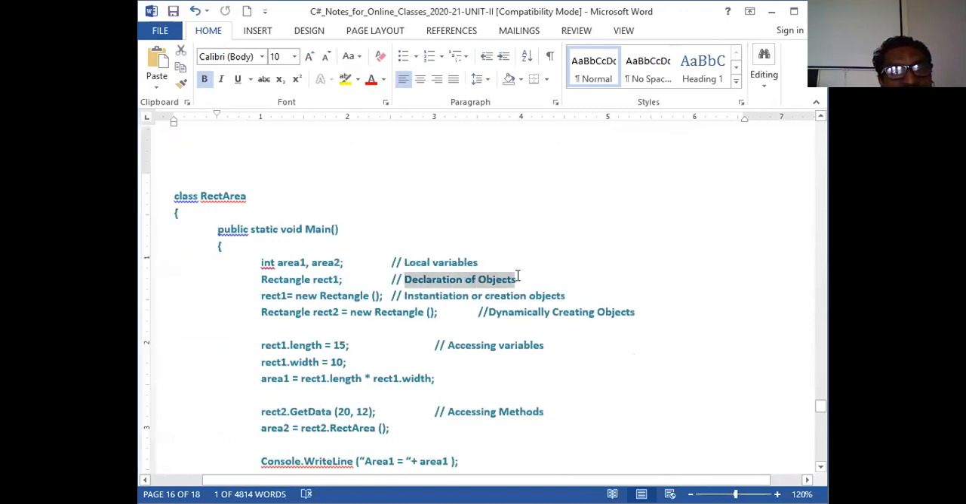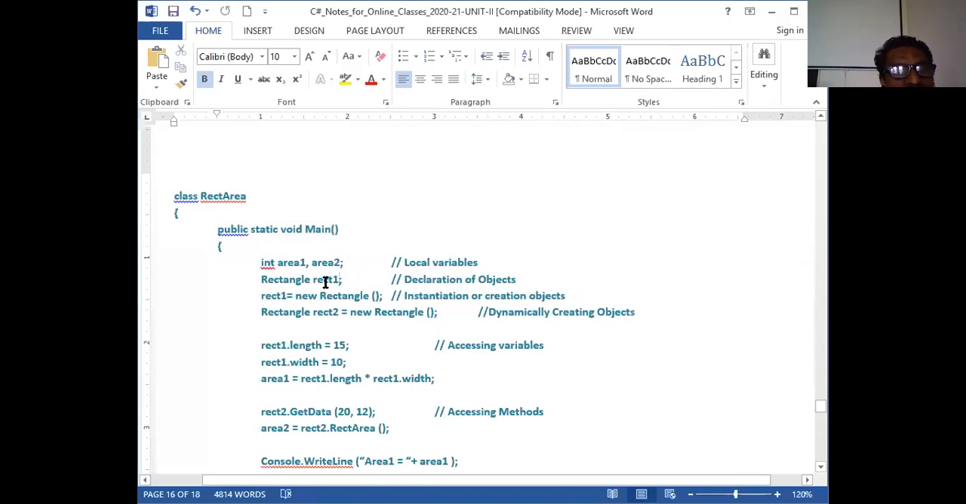So that is the declaration of objects. This is how I declare an object here. Rect1 is an object declared as rectangle type. Now after doing so, this is the initialization, instantiation or creation. This is how I do it here: rect1 equal to new rectangle. So this line you can immediately write here.